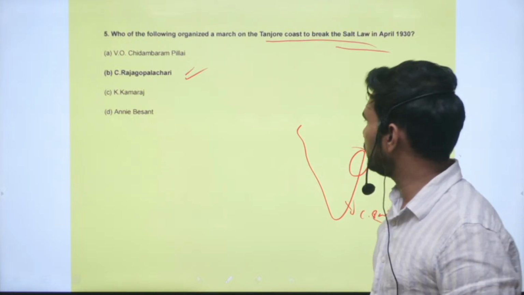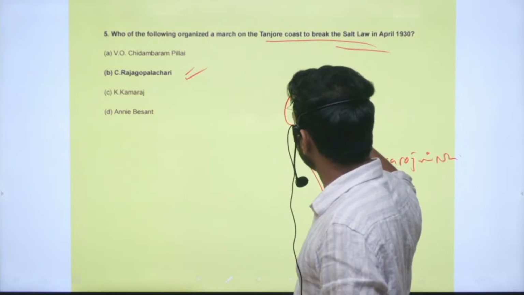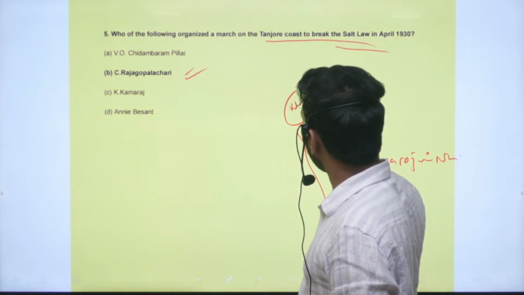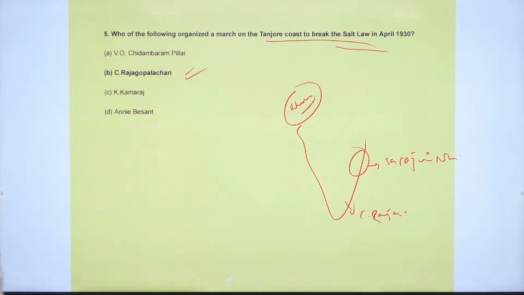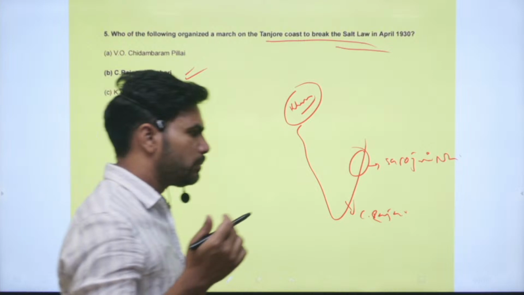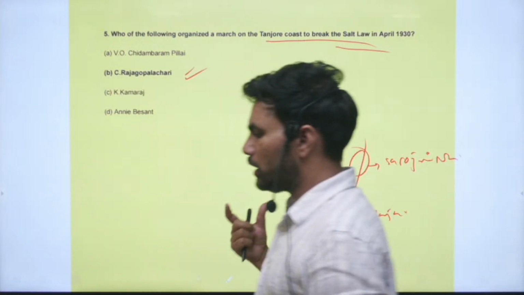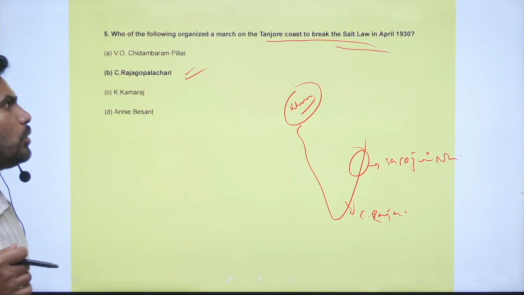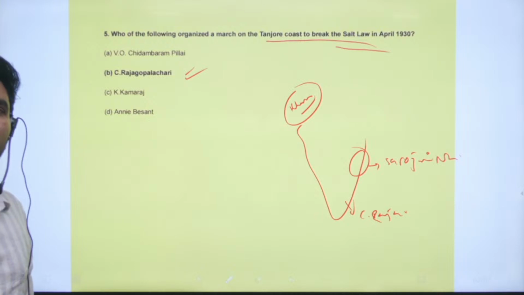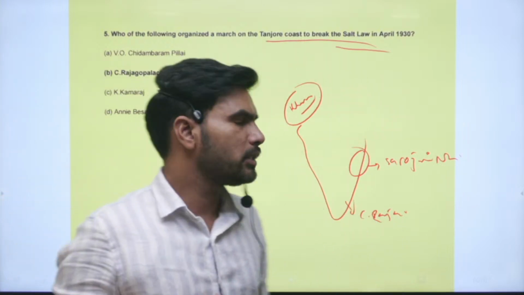In the Northwest Frontier Province, it was Khan Abdul Ghaffar Khan, who headed the salt satyagraha there. Nehru, I think, participated in the protests in and around Delhi. So in the salt satyagraha, try to know about the regional leaders also, who participated at which place.